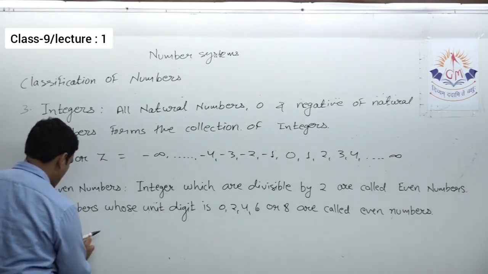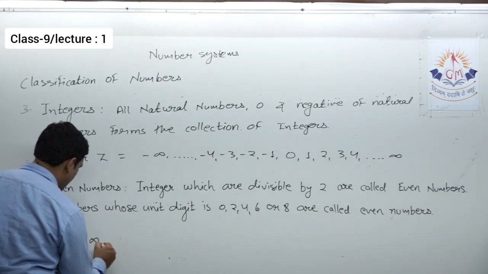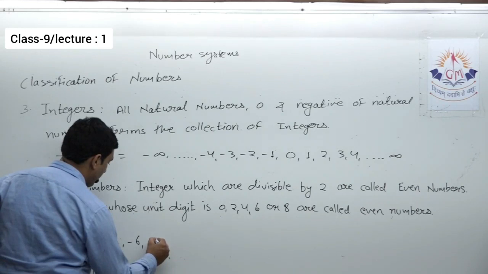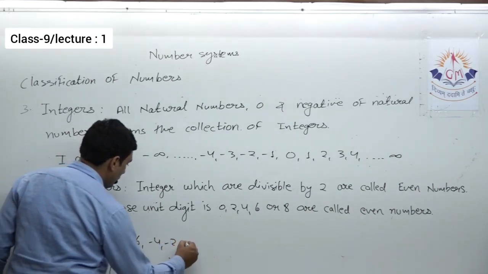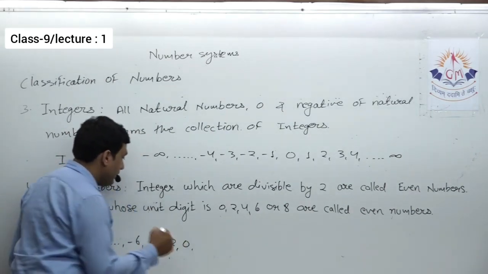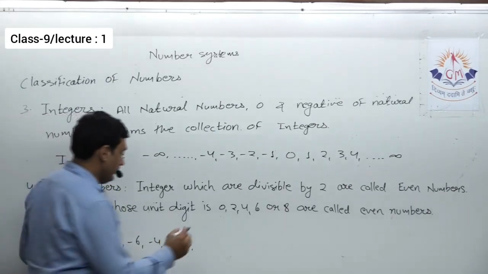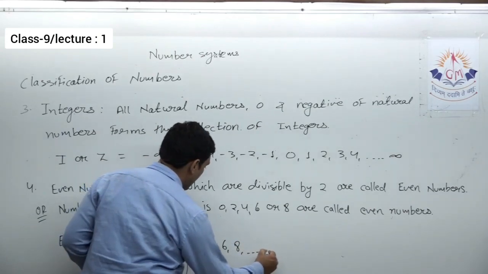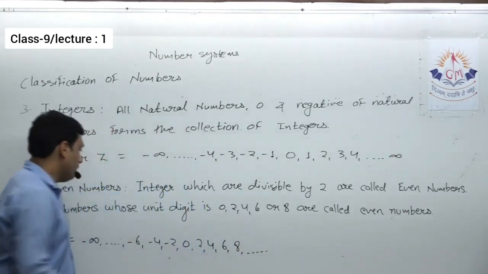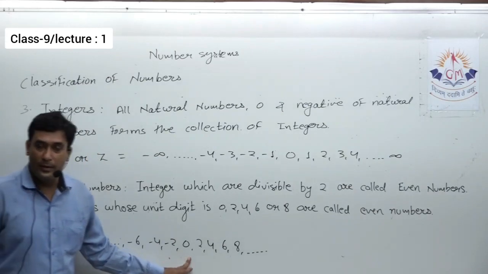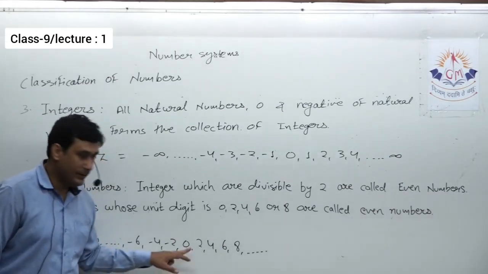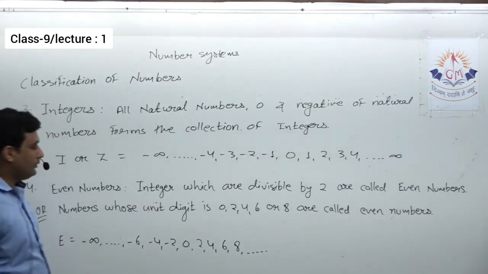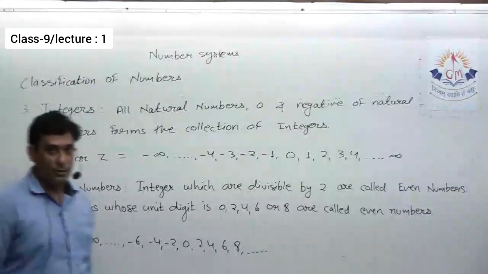So here I can say even numbers: minus infinity, then here I can start from minus 6, minus 4, minus 2, 0. Yes, 0 is an even number. 0, 2, 4, 6, 8 and up to infinity. Students are being confused whether 0 is an even number or not. 0 is an even number. So note it down, then we'll see the odd numbers.